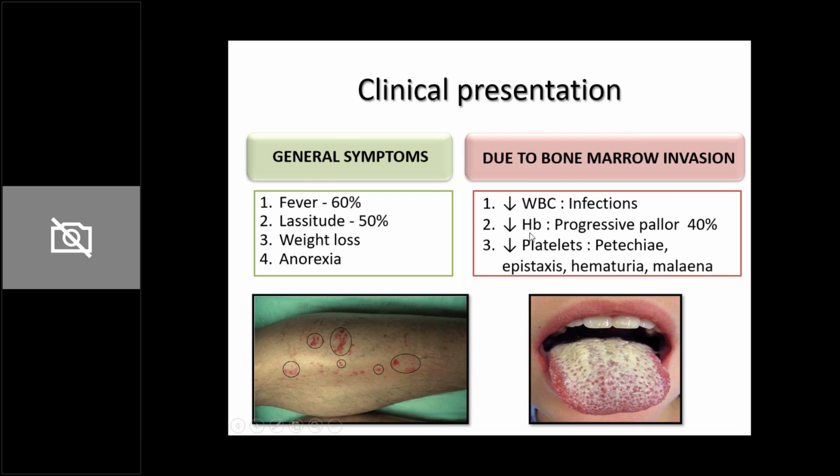Then you have decreased hemoglobin. Because RBCs are decreased in number, HB will also decrease. This will lead to progressive pallor, present in almost 40%. And then you have decreased platelet count. What will platelet reduction lead to? It will lead to increased risk of bleeding. So often it is seen as petechiae in the skin. Look at this picture that I'm projecting. Over here you can see a petechial rash over the shin of the tibia in this particular patient. Apart from that, bleeding can occur from any site, including epistaxis from the nose, hematuria, or melena. So dark colored stools can be present.